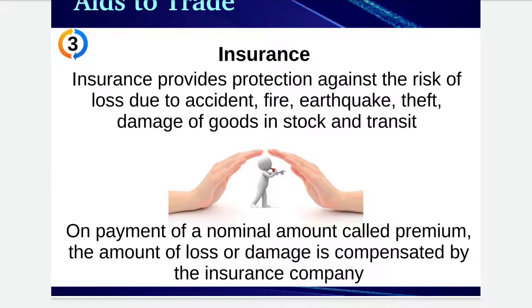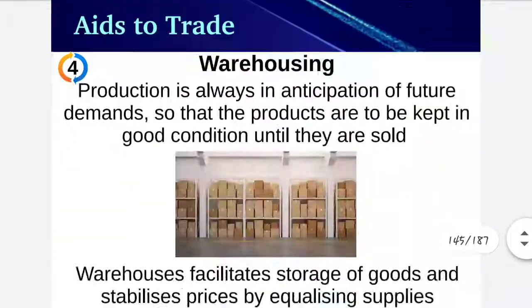Then the third comes insurance. Insurance is also an integral part of trade, because it provides cover against risk to the goods. As you know, there can be many risks to the goods, like accidents during transportation, loss to fire, and loss during shipment of goods. These risks can be substantial, which can bring a trader onto the road. So to avoid these risks, insurance companies play an important role in home as well as foreign trade.